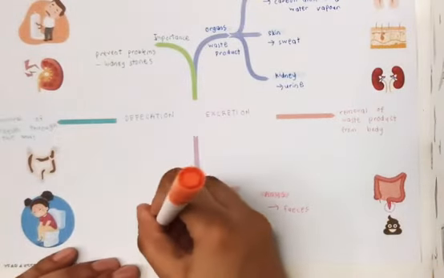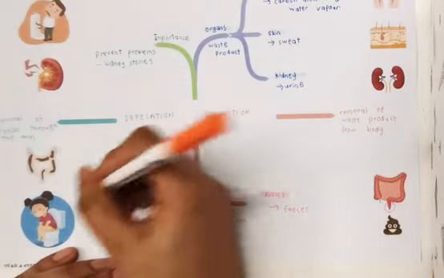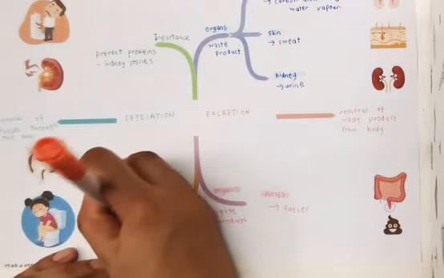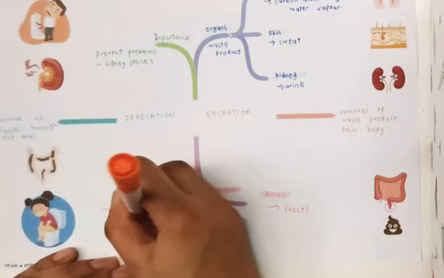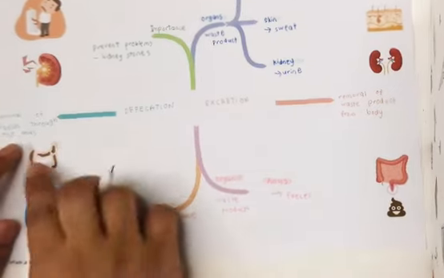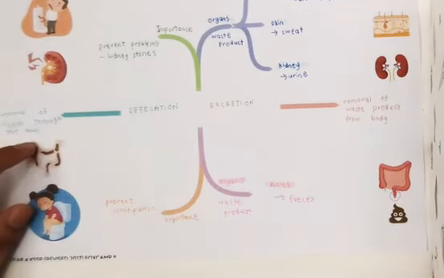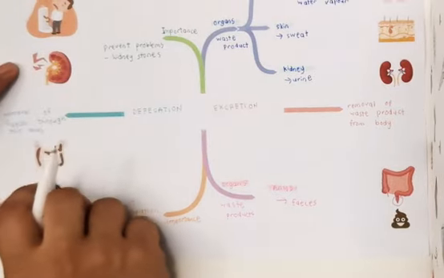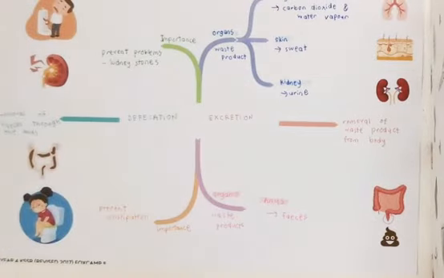The last one would be the importance as well. What is the importance of defecating properly? You would want to prevent constipation. If you don't defecate properly, you would have problems such as constipation. Constipation means it's very hard for you to pass motion because maybe there's not enough water and your feces has become too hard and it's hard for it to move through the large intestine. So these are the things that you have to remember in this chapter.